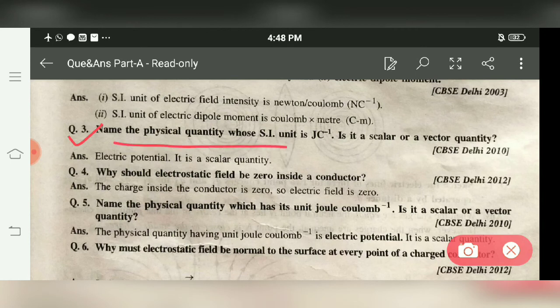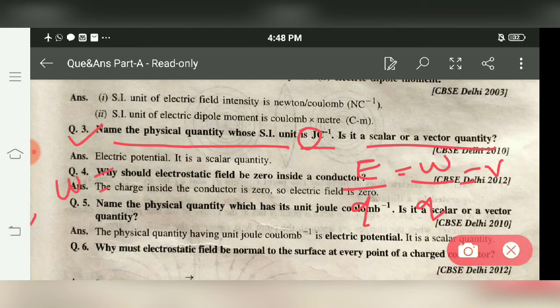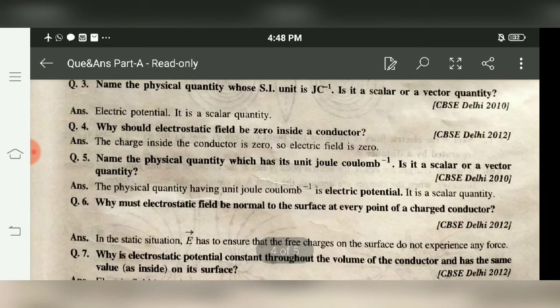Name the physical quantity whose SI unit is joule per coulomb. Is it a scalar or vector quantity? Joule is for energy or work done. Per coulomb means per charge. Work by charge is potential, because work equals charge into potential. So potential equals work by charge, that is joule per coulomb. So it is the unit of electric potential, and electric potential is a scalar quantity.